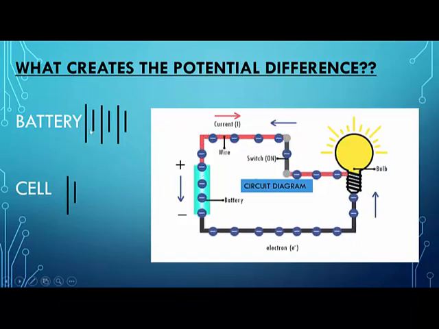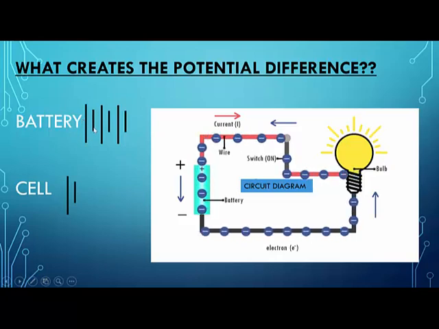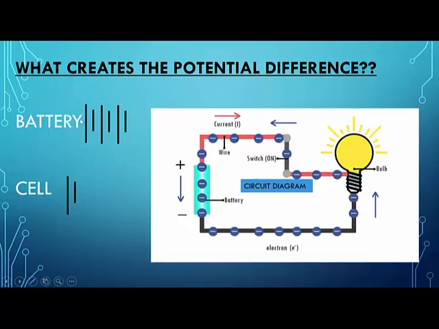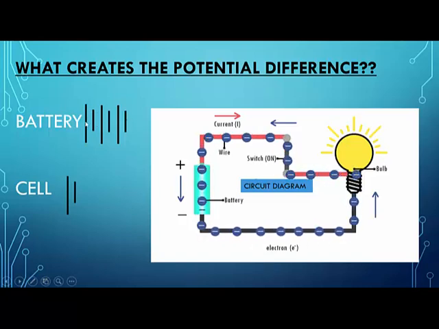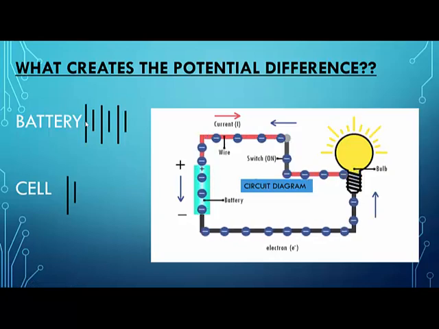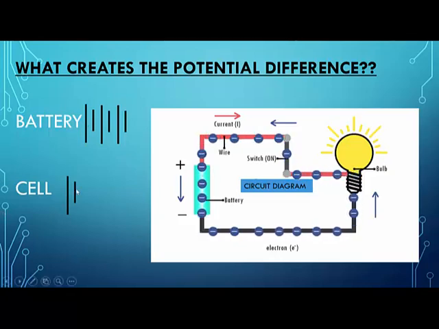It is generally symbolized as one big line and then another parallel small line, then one big line, one small line. So I have here made 3 lines, 3 pairs: big small and big small. So this means 3 cells have been connected together to form a battery. How do you designate a simple cell? One big line and one small line.